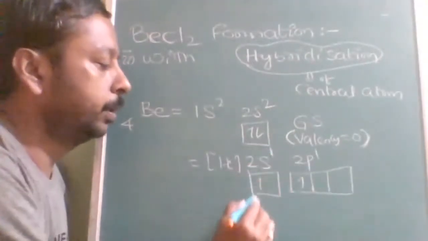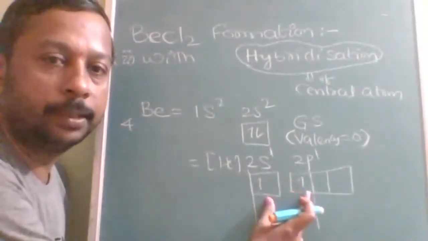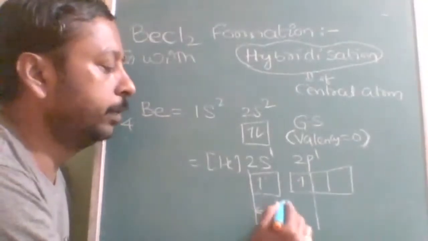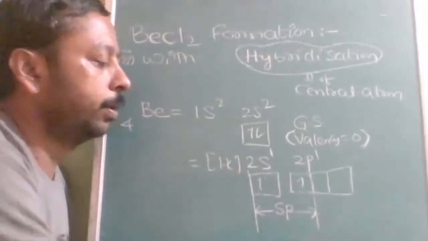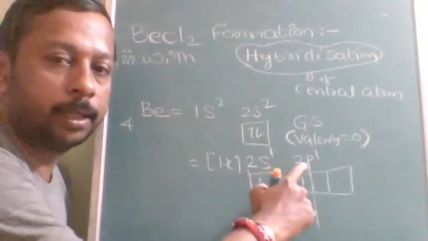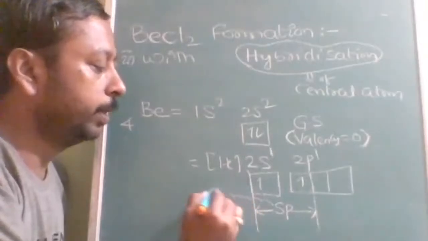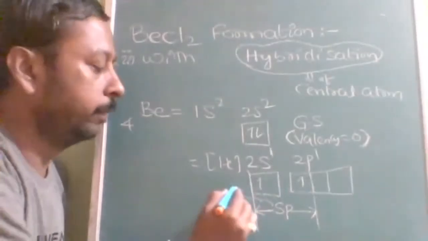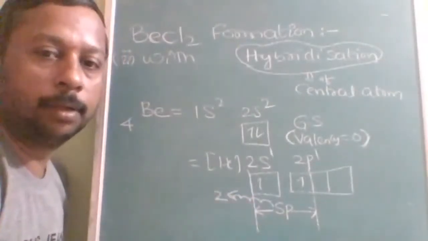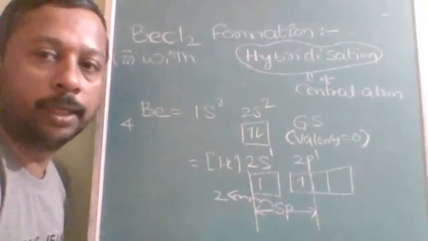Before that, there is intermixing of two orbitals having nearly the same energy, which combine with each other to form hybrid orbitals. sp is a hybrid orbital; s is an atomic orbital and p is an atomic orbital. The number of sp orbitals is 2. The number of hybrid orbitals formed is equal to the number of atomic orbitals combined. Two atomic orbitals combined give two sp orbitals.